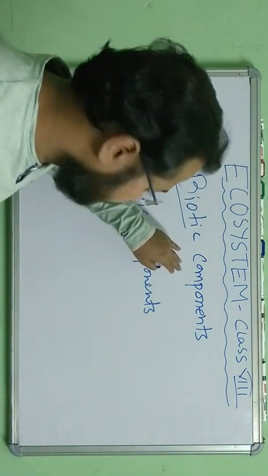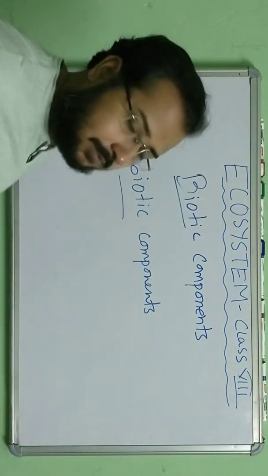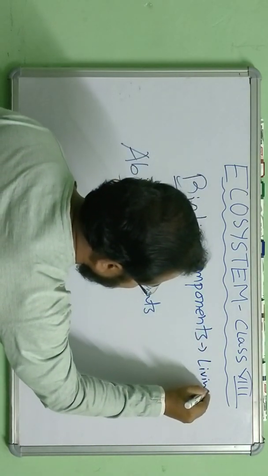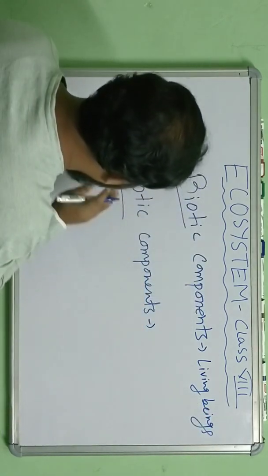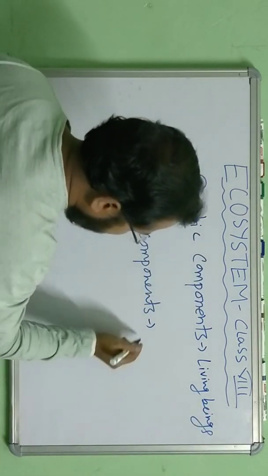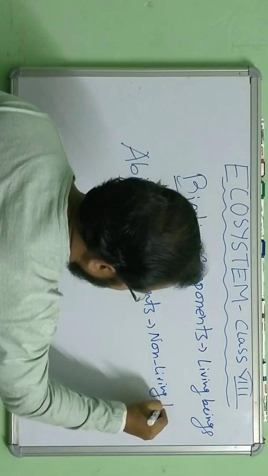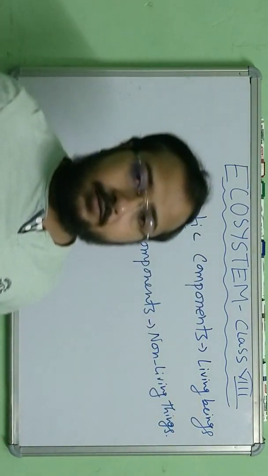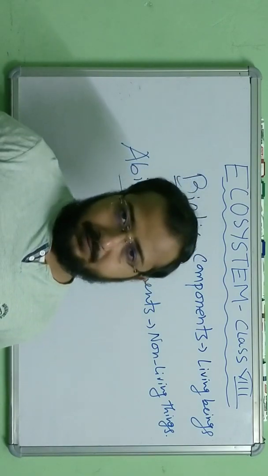Abiotic means the non-living things. These two types of components are found in an ecosystem interacting with each other.